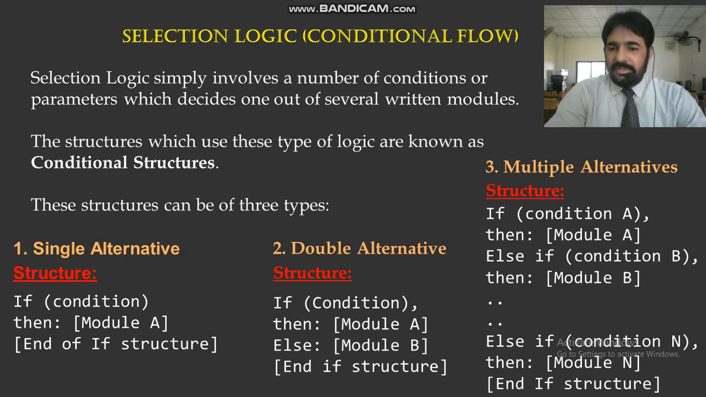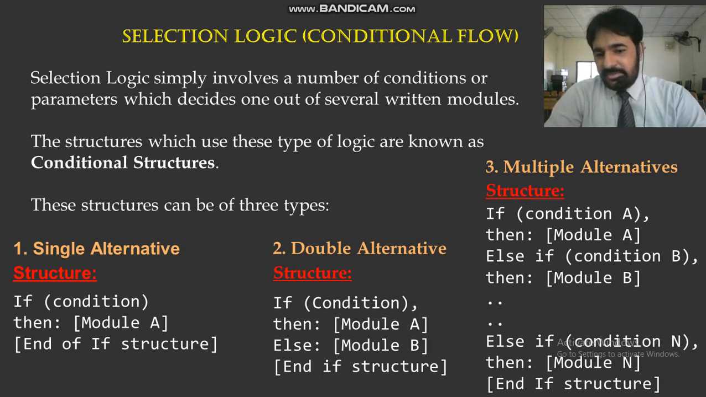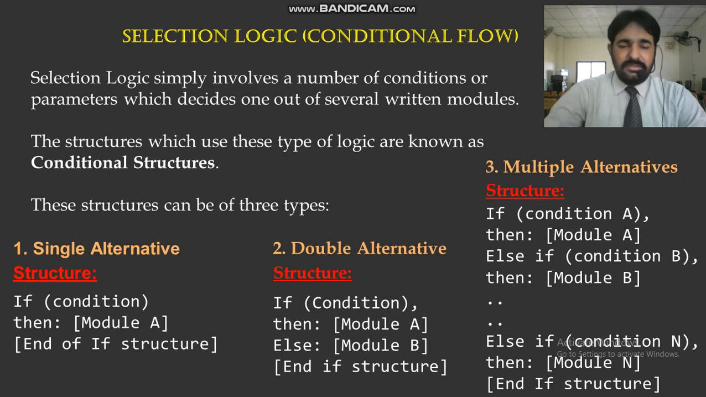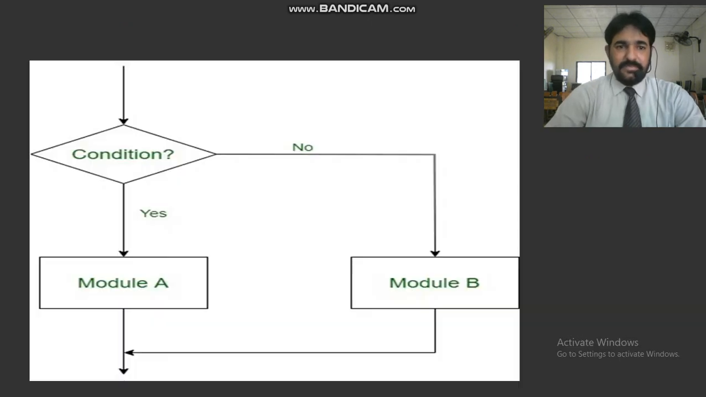Then multiple alternatives have multiple options. In the example, if condition A is true then run module A, else if condition B is true, run module B, and so on with else if, and you have several options to choose from and run. So multiple alternatives are there. This is called selection.